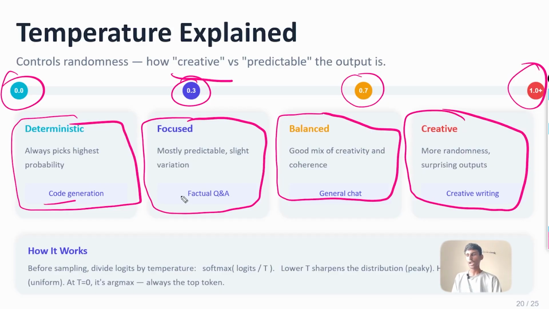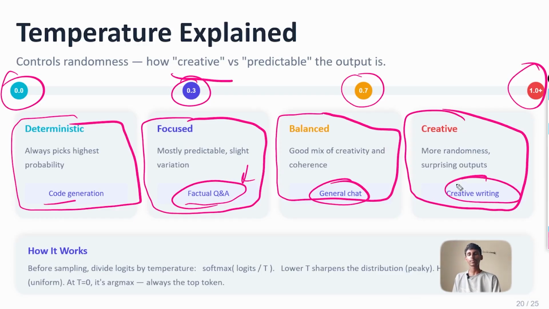For the focus, we have factual FAQ, where it can be a bit creative. For example, the customer might ask the same question in a different sentence, so it needs to get creative and still answer the question. For balance, we have general chat, and for creativity, we have creative writing. Along with creative writing, we can also include image generation in this list.